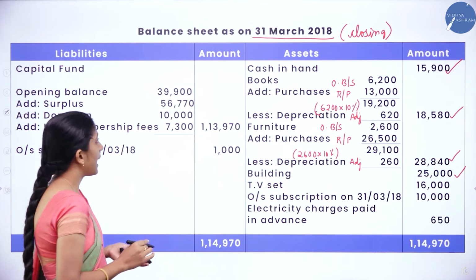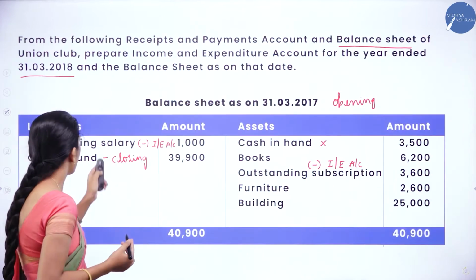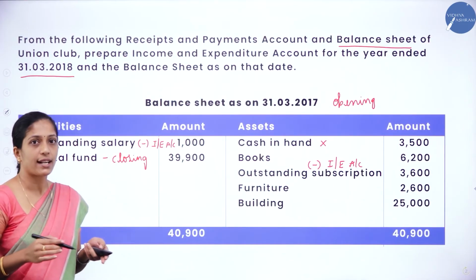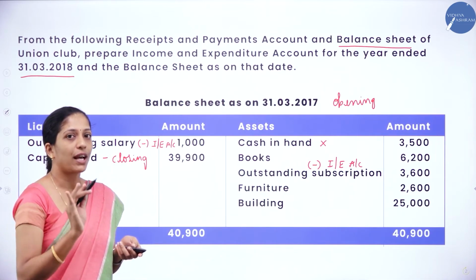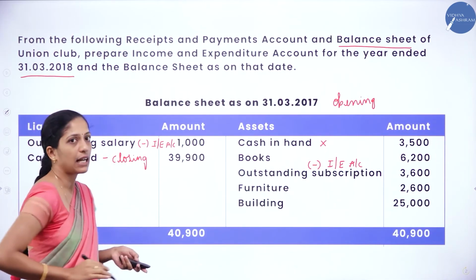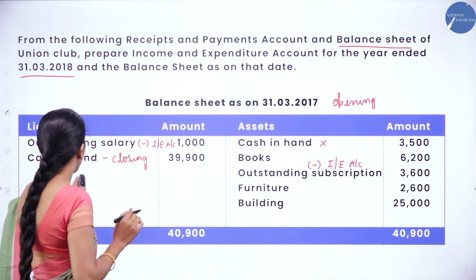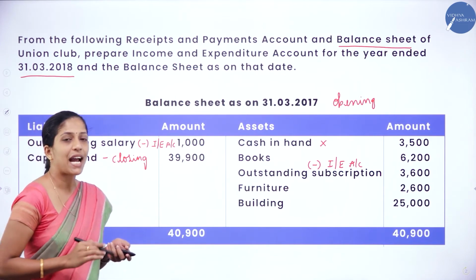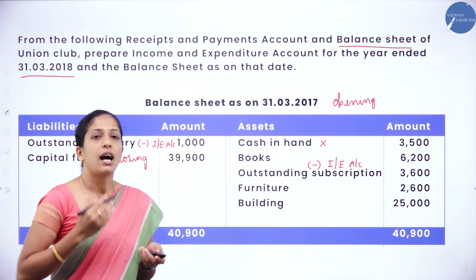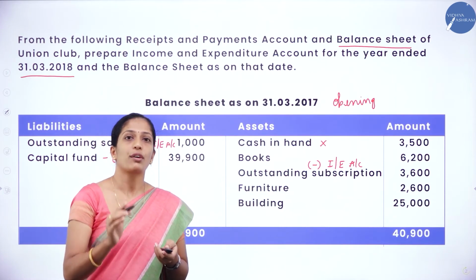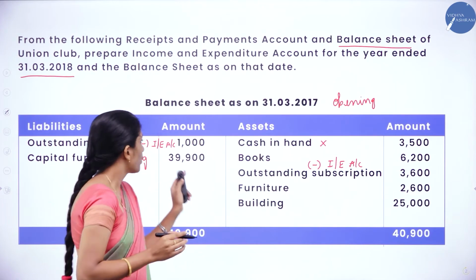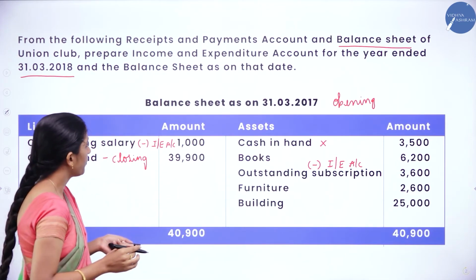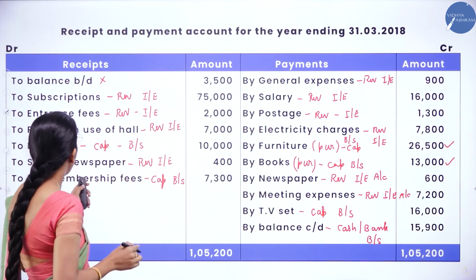Now we shall come to the liability side which is there in the opening balance. Under liability side we are having outstanding salary. We are not going to take it because this is of the previous year. We had already deducted it in income and expenditure account. Next, capital fund. Yes, we have to take this capital fund because under not for profit organization we are not going to prepare capital account. We are going to take capital fund. So we have to take this capital fund 39,900 plus.